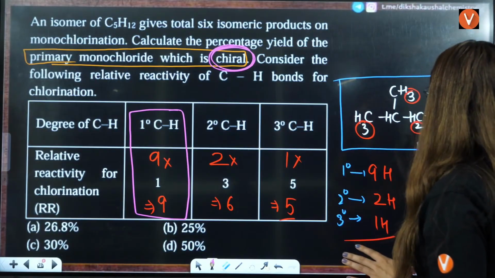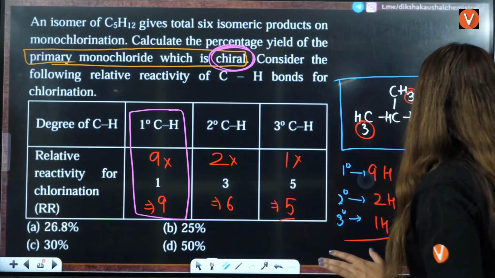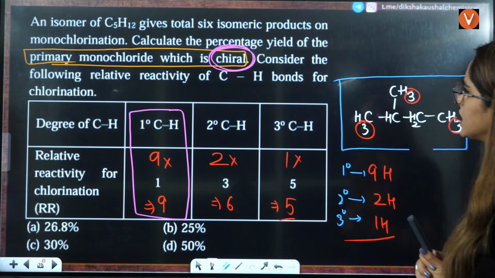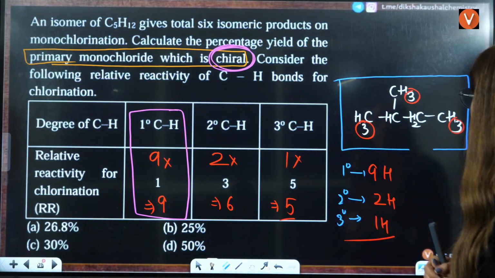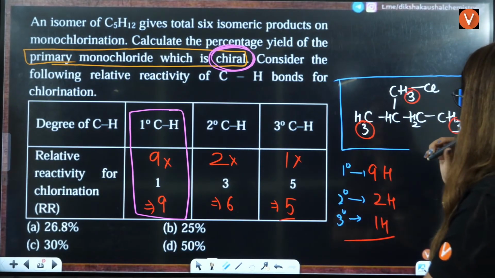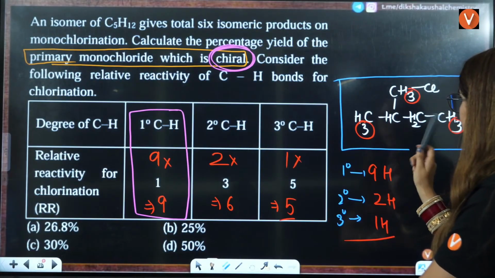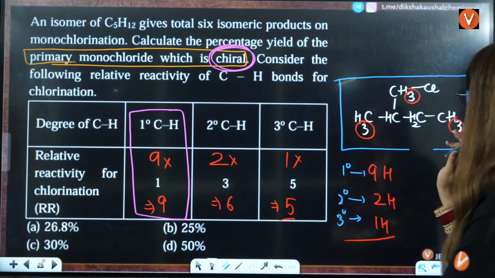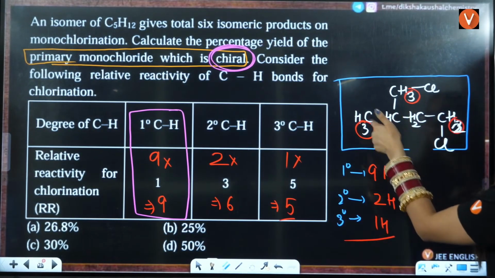Right now, I'll erase this here. So whenever we are talking about primary chiral, in case of primary, it should be chiral, okay? So if you have Cl here, then this H is different, this is different, this is different, that is chiral. If Cl is here, then also H is different, this is different, then also it is chiral. If here you replace Cl, CH2Cl, then you can't say this is chiral.